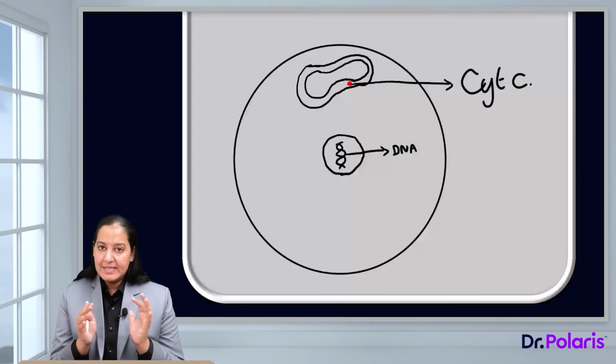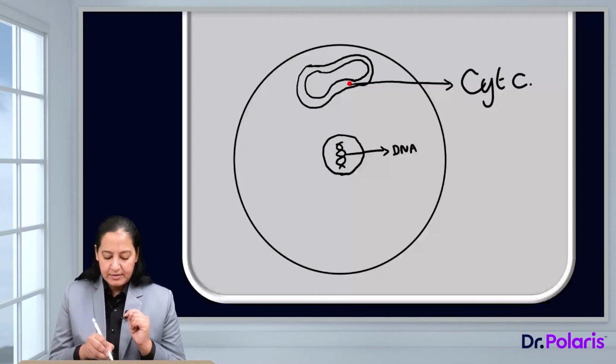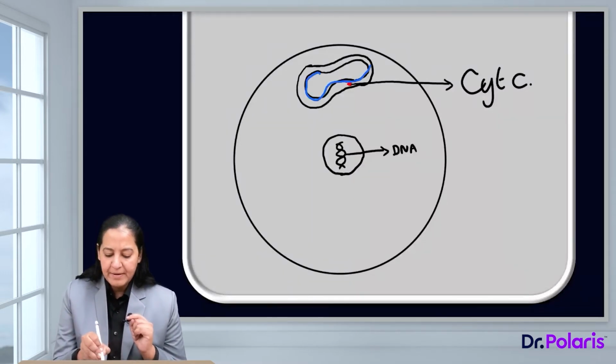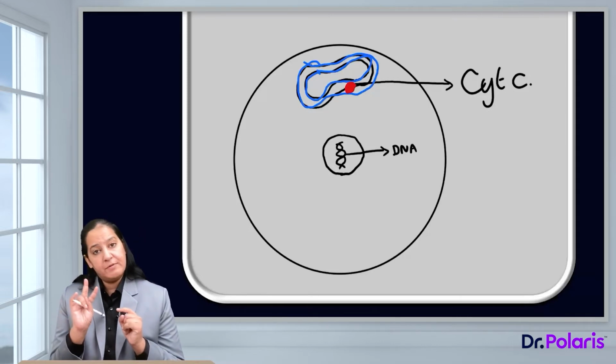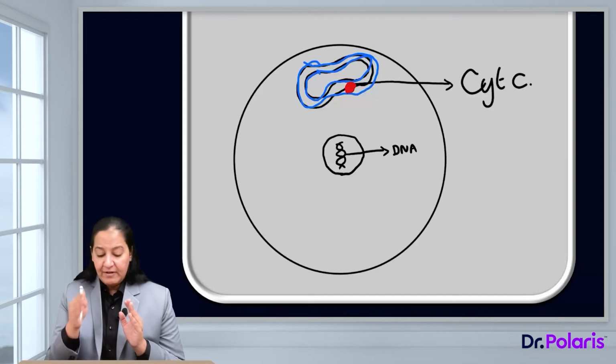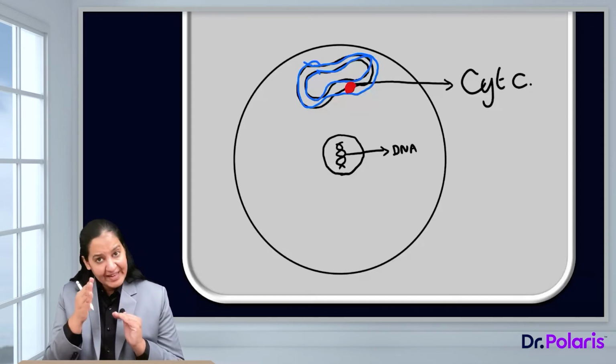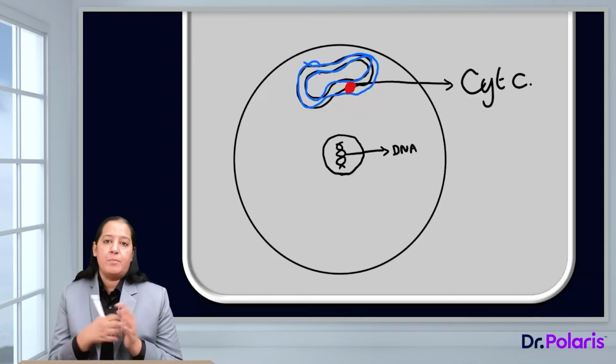Inside the cell, can you see a DNA? The nucleus containing double-stranded DNA. Can you see a mitochondria? These are the two membranes of the mitochondria, the inner membrane and the outer membrane. Between the two membranes is a protein known as cytochrome C. It is always present between the two membranes of the mitochondria. It will never come out into the cytoplasm. If it leaks out into the cytoplasm, it will lead to apoptosis.